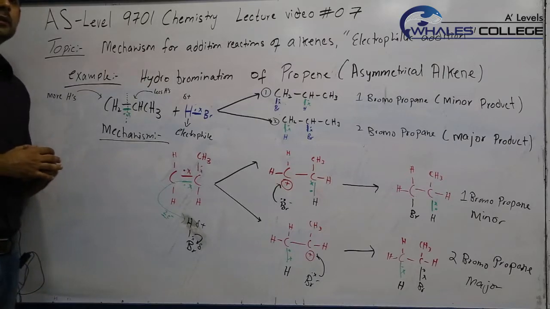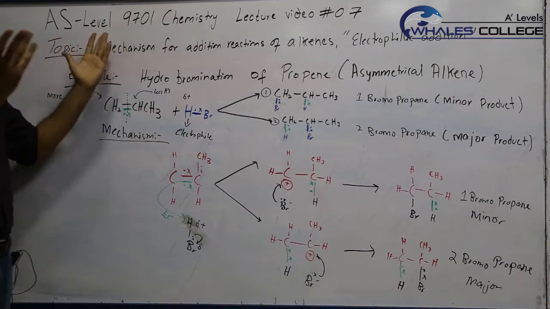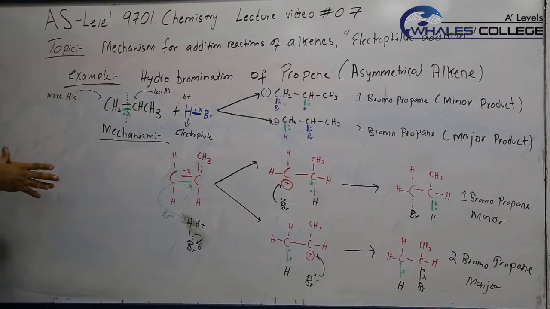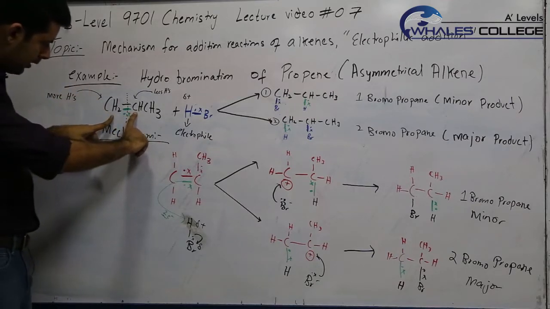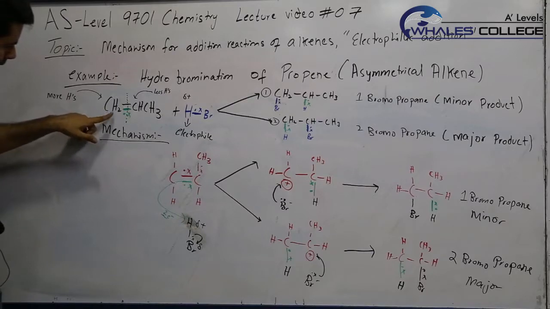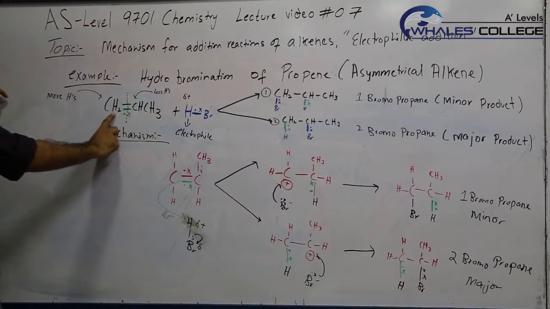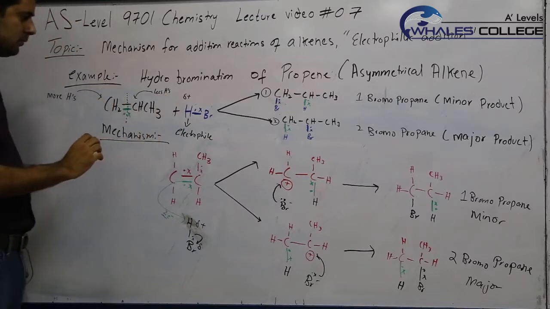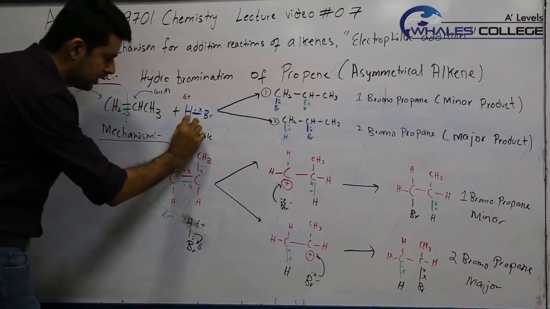Markovnikov was a Russian scientist who basically observed what's happening and gave a statement. He said that if you have an asymmetrical alkene, and there is a carbon with a double bond which has more hydrogens, like this carbon has 2 hydrogens, and the other one has fewer hydrogens, then the electrophile, which is hydrogen in this case, will bond with the carbon which already has more hydrogens on it.